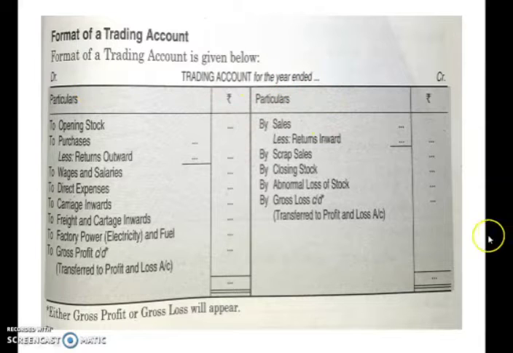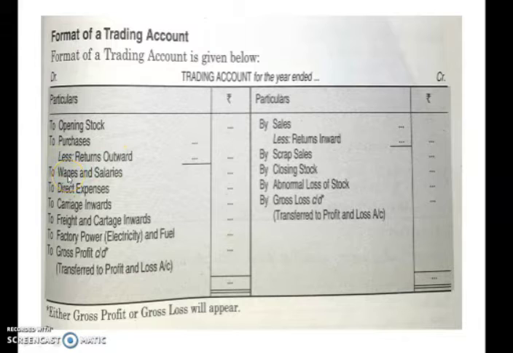So you have to prepare a box in which you will have a debit side and credit side, particulars and amount. These are the items you have to write in these boxes. Now on the debit side, what are the items? You can see the first item is opening stock. Then we have purchases. From these purchases, if there is any purchase return, which is also known as return outward, that will be subtracted.